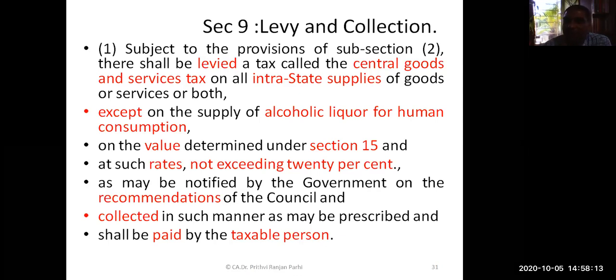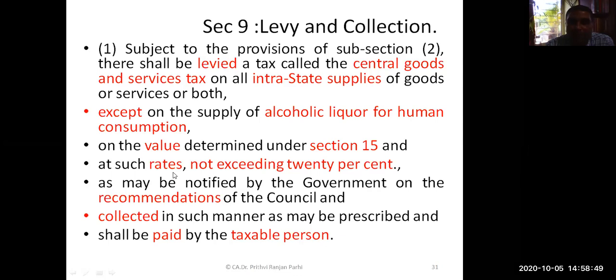Now, how will GST be levied? GST will be levied on a value, and that value shall be determined under section 15. Section 15 determines the value, and it mostly says the transaction value has to be taken in most cases. For your information, there is also a GST valuation rule. When the transaction value is inappropriate, we have to follow that rule. Accordingly, the supply can be valued, and on that value GST can be levied.